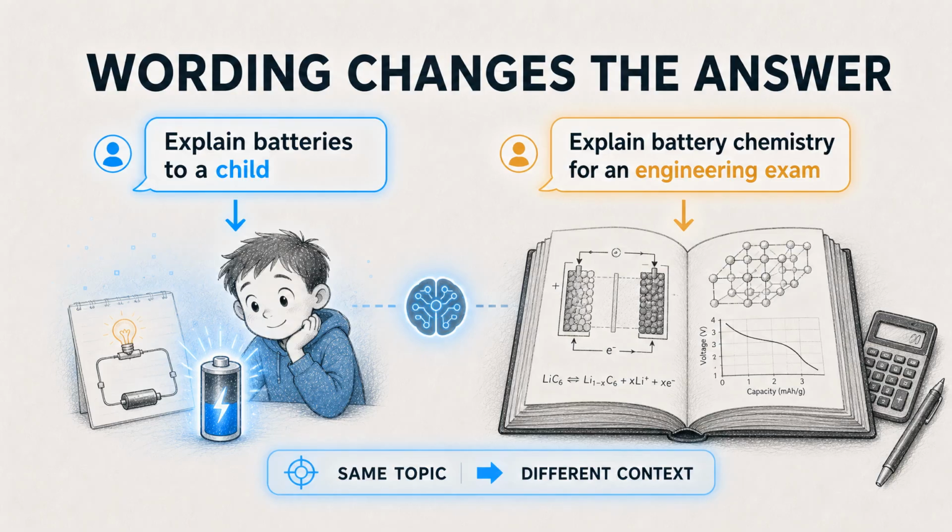This comparison is why wording matters so much. If you ask, "Explain batteries to a child," the model sees a different context than if you ask, "Explain battery chemistry for an engineering exam." The topic may be similar, but the surrounding tokens guide the style, depth, and likely answer.